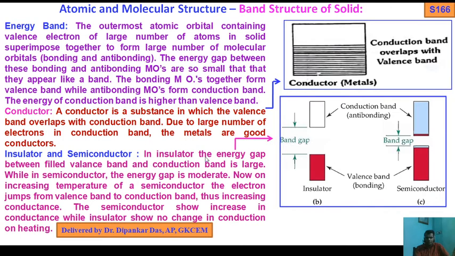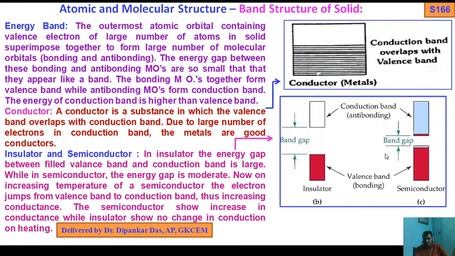Okay. So in an insulator, the energy gap between the filled valence band and the conduction band is large, while in a semiconductor the energy gap is moderate. Now on increasing the temperature of a semiconductor, electrons jump from the valence band to the conduction band. So a semiconductor shows increasing conductance with temperature, while an insulator shows no change in conduction on heating.